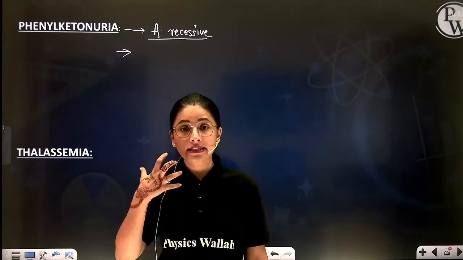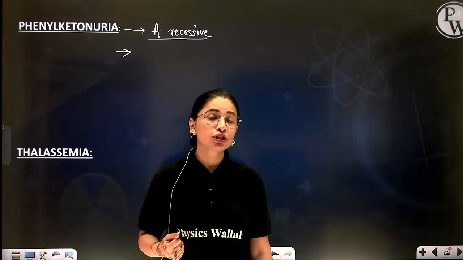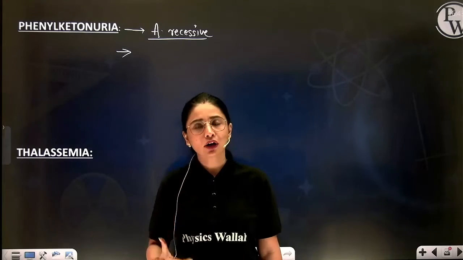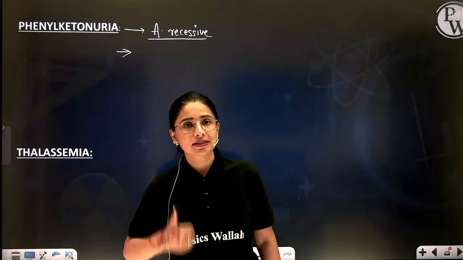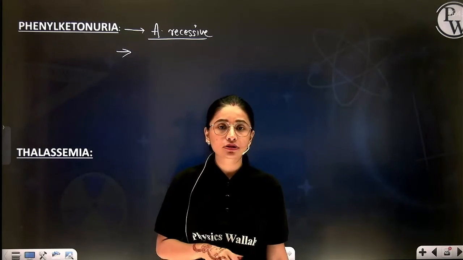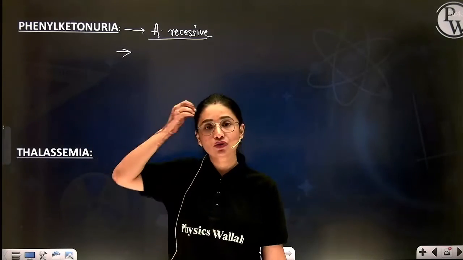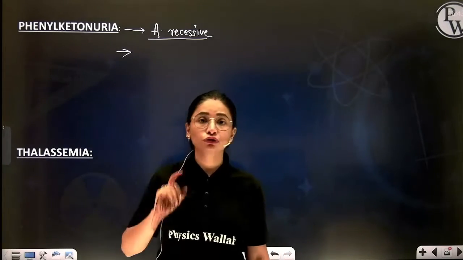Then the kidney is not able to absorb a huge amount of phenylpyruvic acid, so it starts coming out through the urine also, and in that case it is known as phenylketonuria disease.